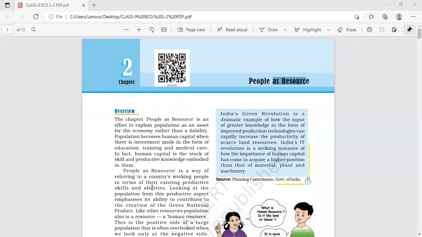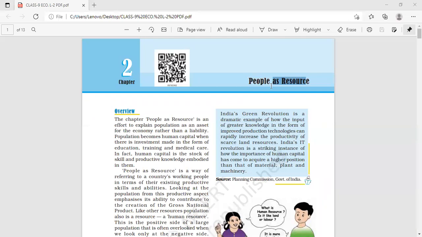So this lesson is based on that fourth factor of production, that is human capital only. We had seen that human capital refers to the knowledge and enterprise required.